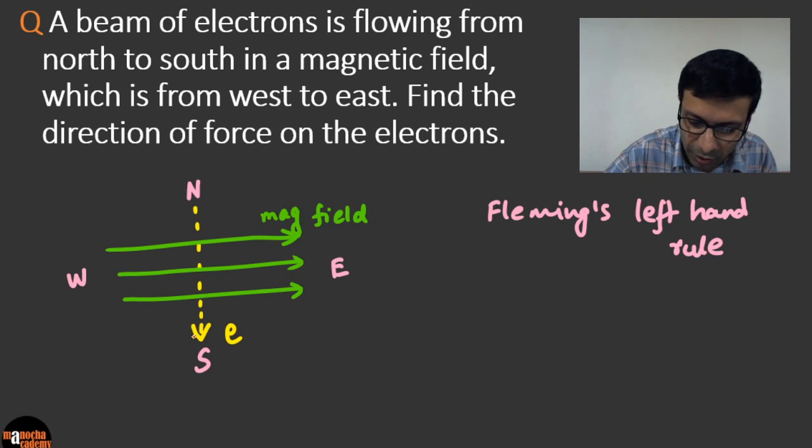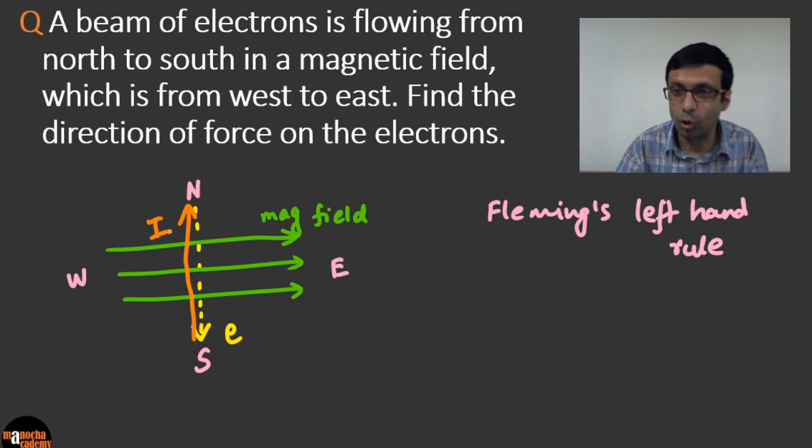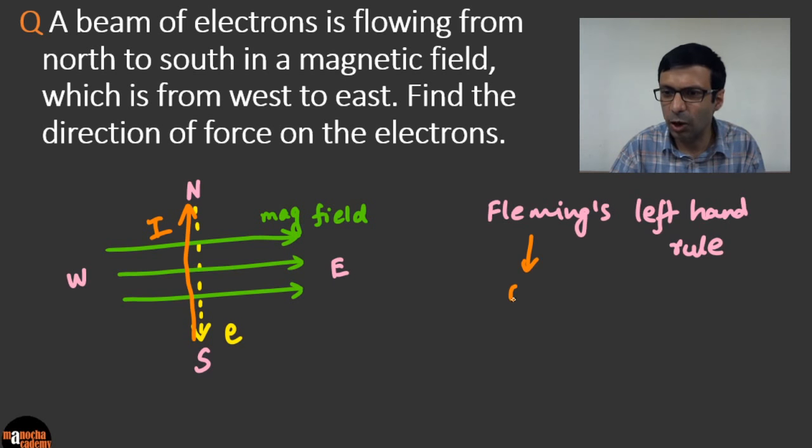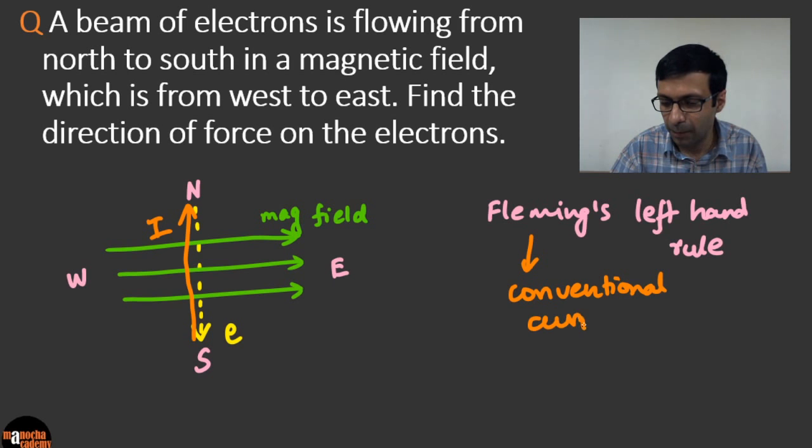Let me mark it in orange. The current flow is actually going to be from south to north, because remember, conventional current is opposite to the direction of electron flow. And Fleming's left-hand rule, the key concept is it uses conventional direction of current, not electron flow, right? So it uses the conventional current direction.